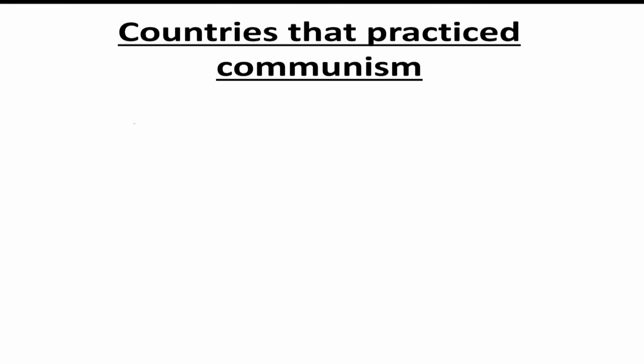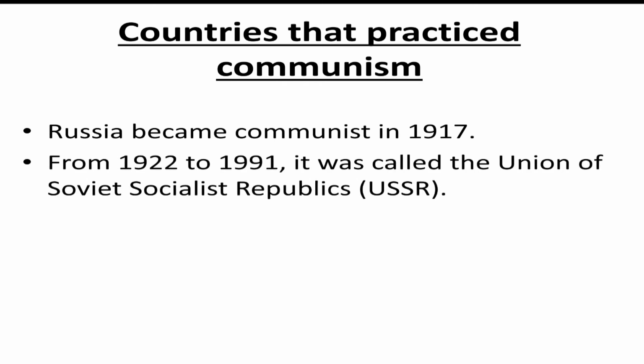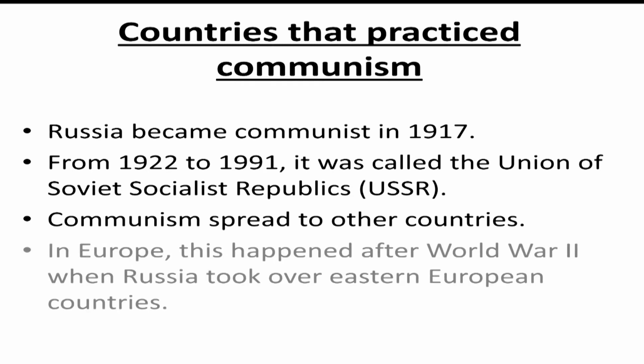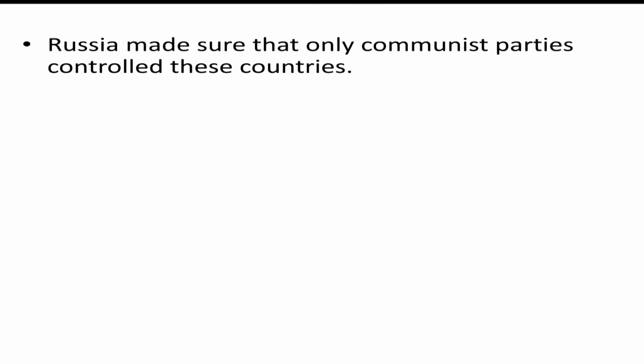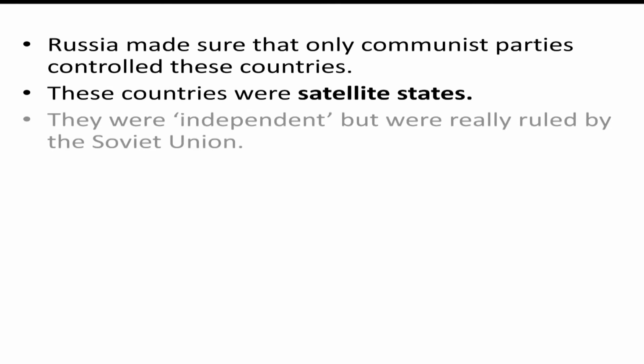Countries that practiced communism. Russia became communist in 1917. From 1922 to 1991, it was called the Union of Soviet Socialist Republics. Communism spread to other countries. In Europe, this happened after World War II, when Russia took over Eastern European countries. Russia made sure that only communist parties controlled those countries. Those countries were satellite states. They were independent, but were really ruled by the Soviet Union.